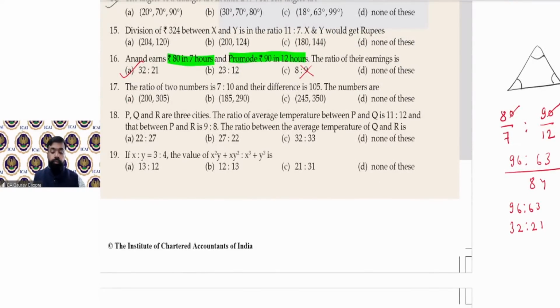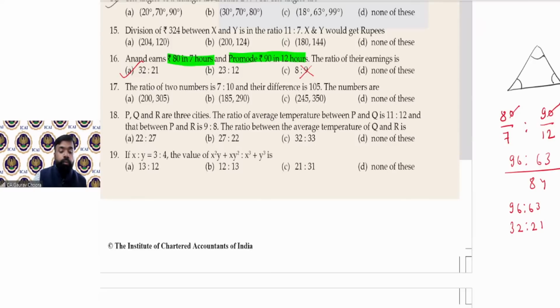17. Now you can do this question purely by using the options. Just we have to check which option is satisfying all the conditions. The ratio of two numbers is 7:10 and their difference is 105. Option number A, you can see that दोनों का जो difference है 105 है. So second condition is okay, but now you have to check the first condition. क्या दोनों का ratio 7:10 आ रहा है या नहीं?